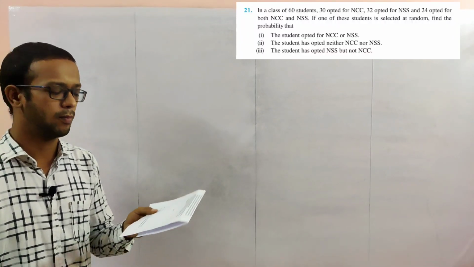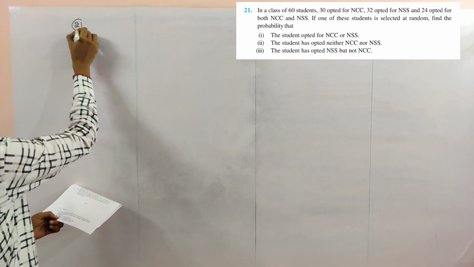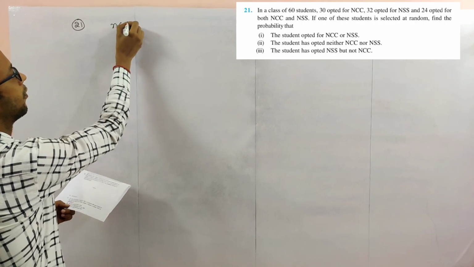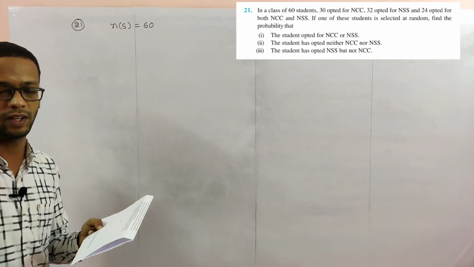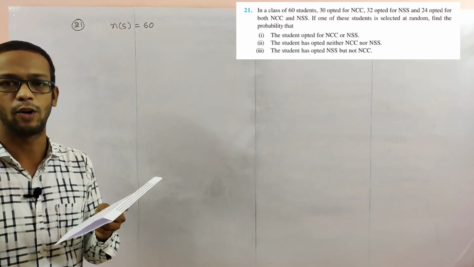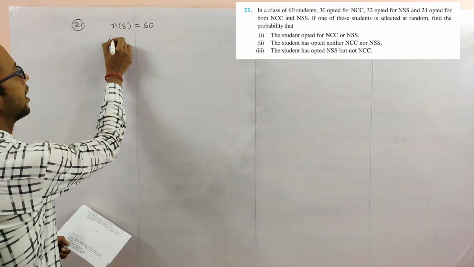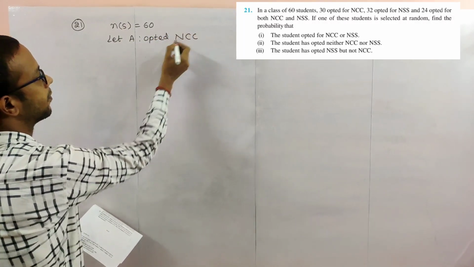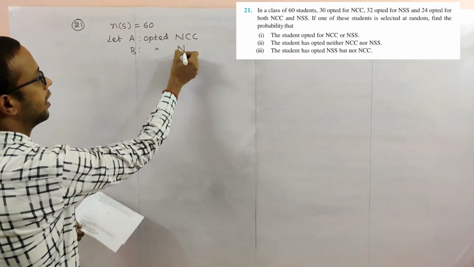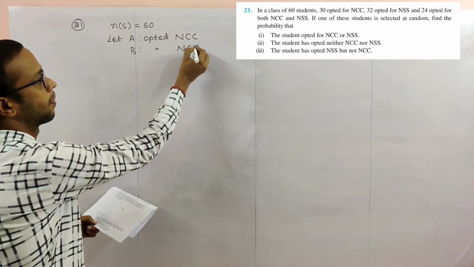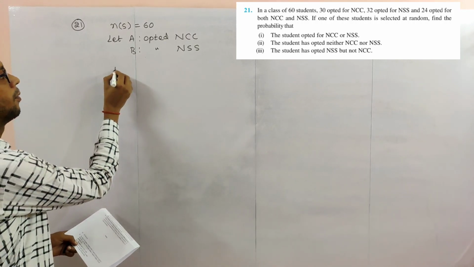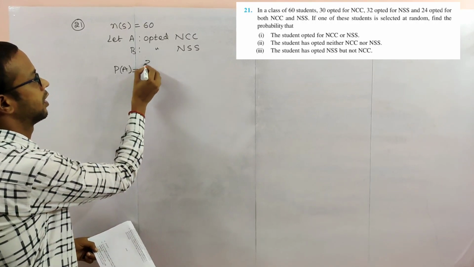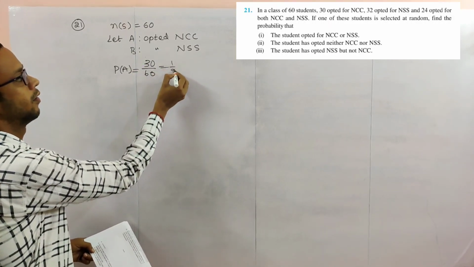Next, problem number 21. In a class of 60 students, the total number of persons is 60, the sample space elements. 30 opted for NCC. So I am taking A as the event opted NCC, B as the event opted NSS. Now probability of A, opted NCC: 30 students, 30 divided by 60, that is 1 by 2.